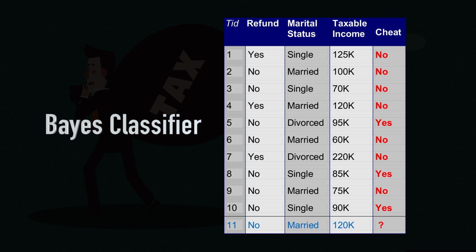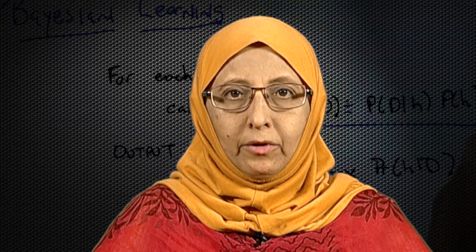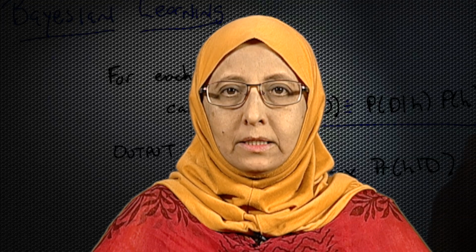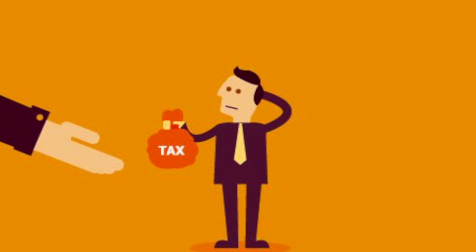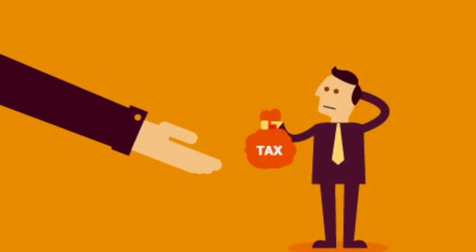Now, based on these 10 records, our goal is going to be that we have to classify the last 11th record. In the 11th record, I show you that the refund is no, the marital status is married, the taxable income is 120K. So, essentially the Bayesian classifier will be used to answer this question as to whether this last 11th record will be classified as a record of an individual who will be cheating the department or who will not be cheating the department.